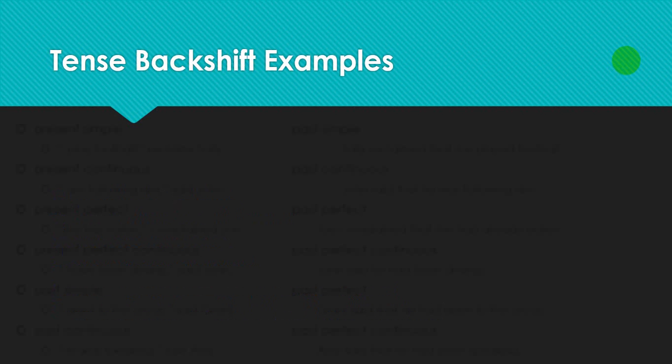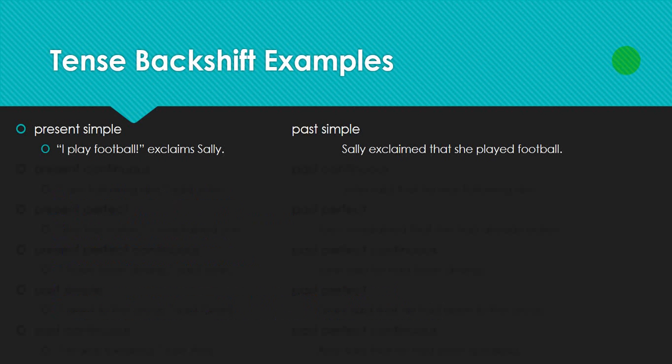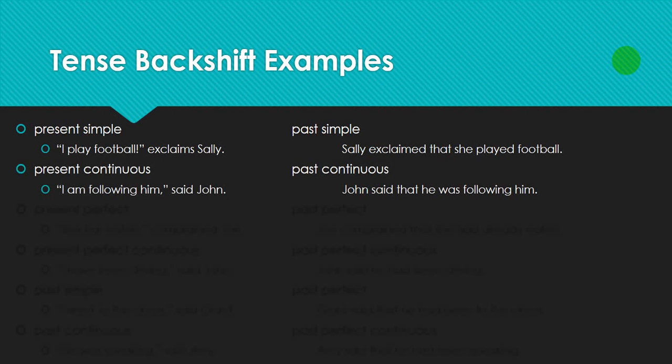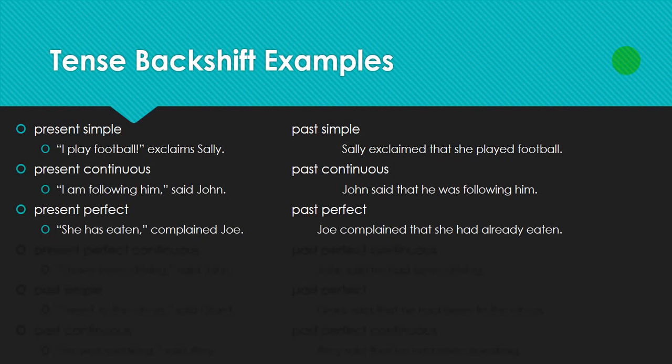Here are some tense backshift examples. "I play football," exclaimed Sally. Sally exclaimed that she played football. "I am following him," said John. John said that he was following him. "She has eaten," complained Joe. Joe complained that she had already eaten.